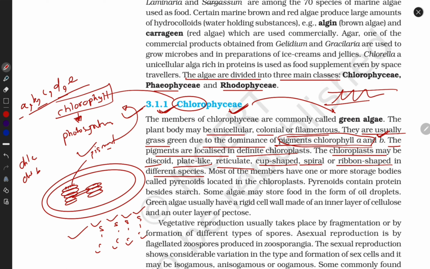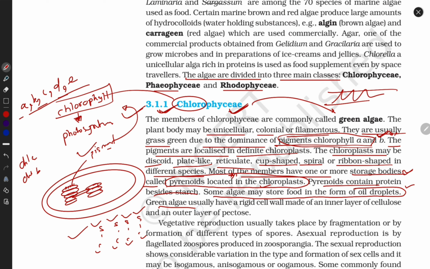Now, most of the members have one or more storage bodies called pyrenoids located in the chloroplast. Guys, this is important. This is the storage body of Chlorophyceae, and it is located in the chloroplast. They contain protein besides starch. Some algae may store food in the form of oil droplets. This is also important: which class of algae contains oil droplets?